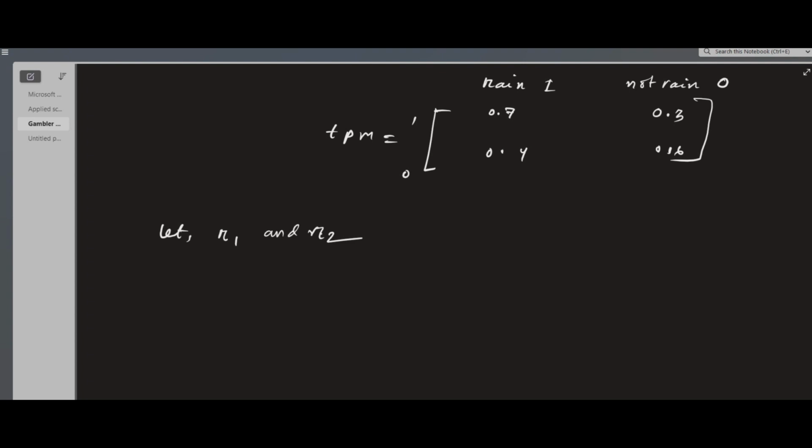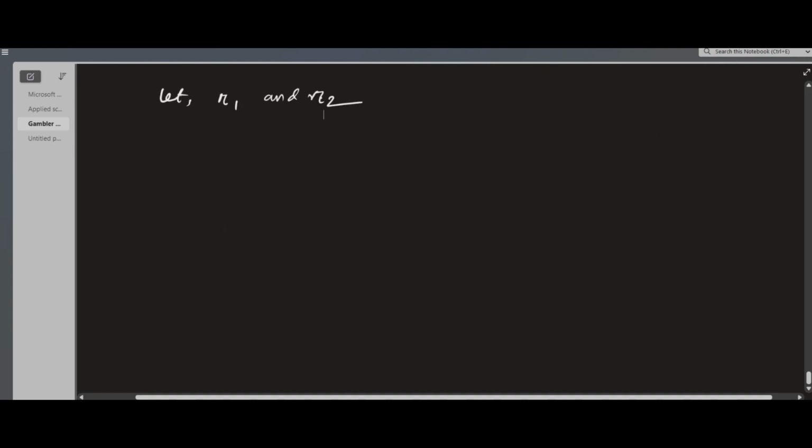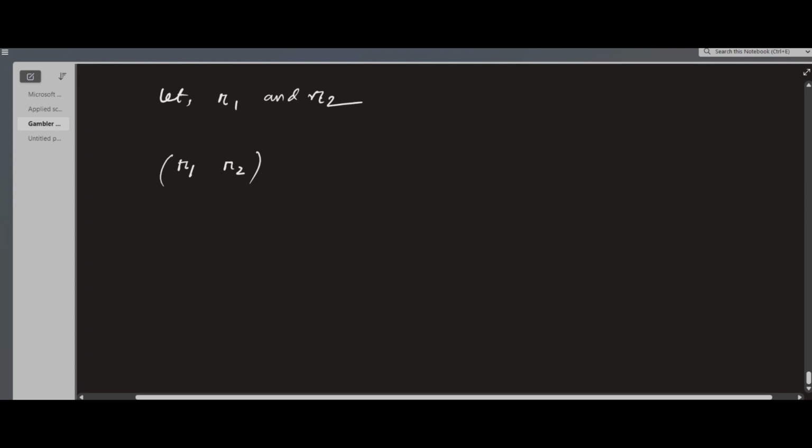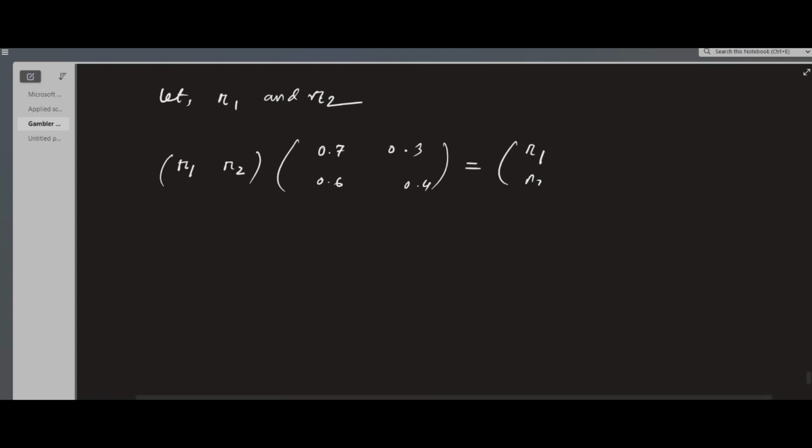So, finding the limiting probability, these are the equations: R1 and R2 times the matrix with 0.7, 0.3, 0.6, and 0.4. So we need to find R1 and R2. This is our limiting probability.